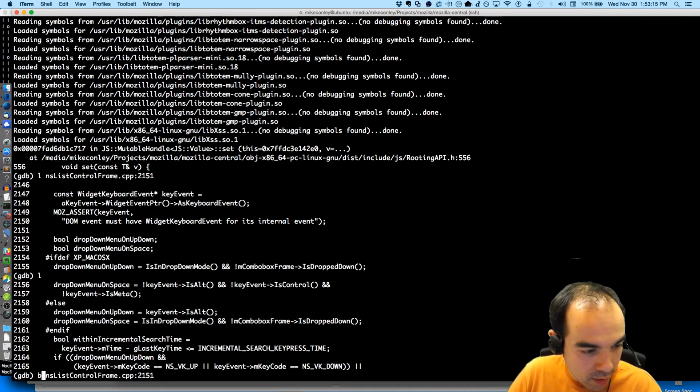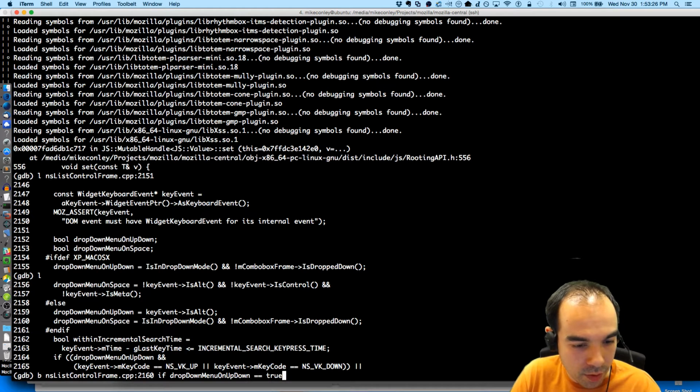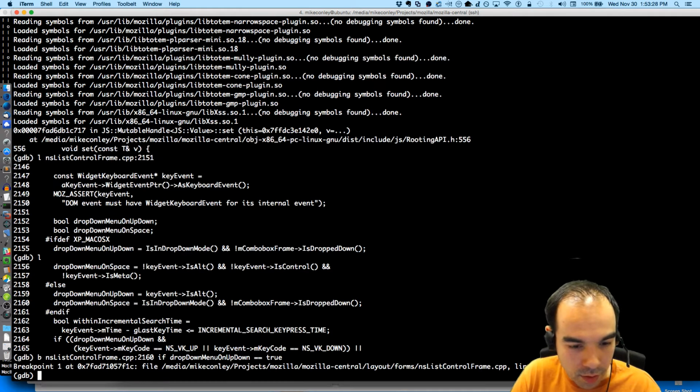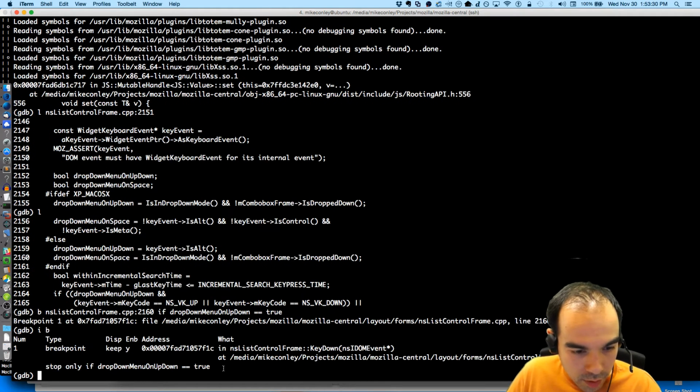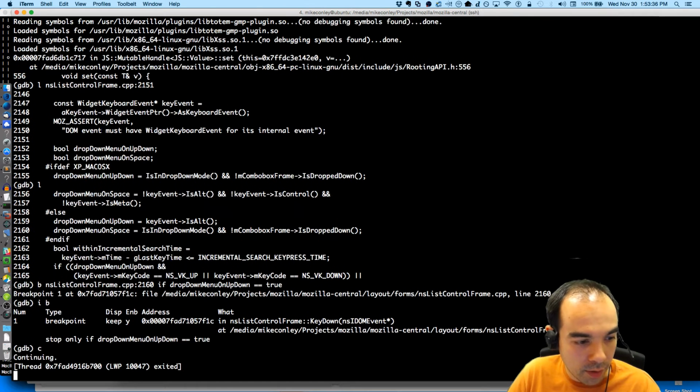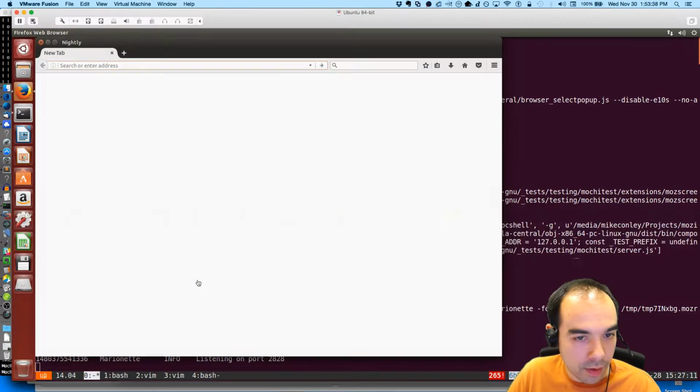So break on 2160 if, I think that I can do it this way, if drop down menu on up down equals true. Breakpoint stop only if drop down. Okay, so yeah, now run, and we're gonna run the test.